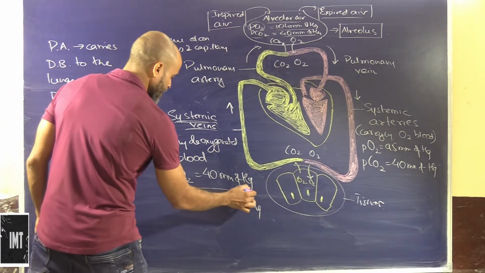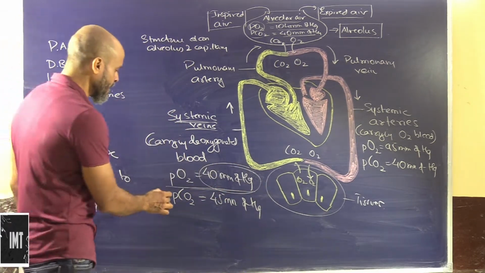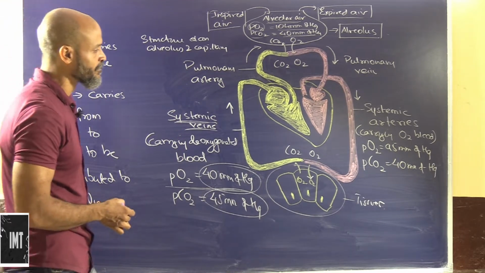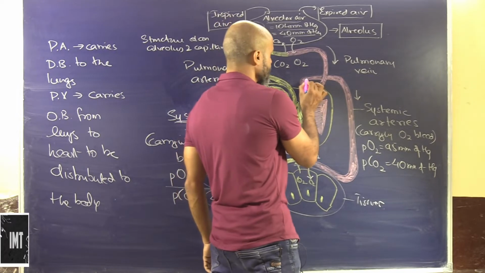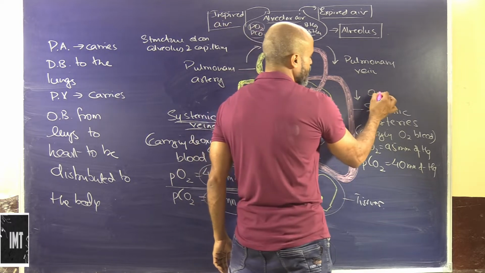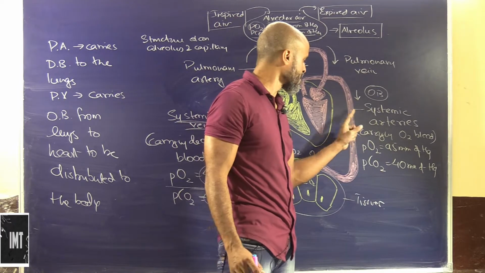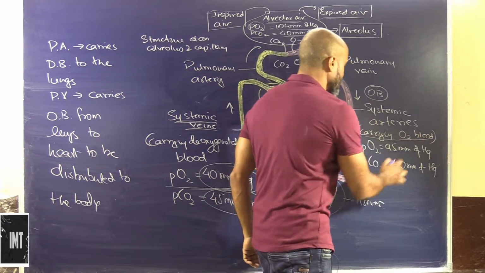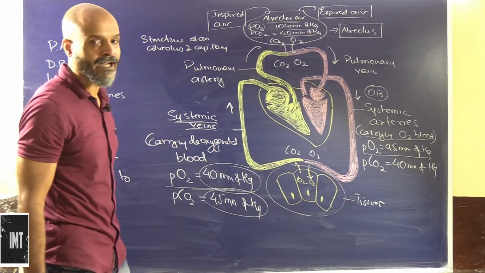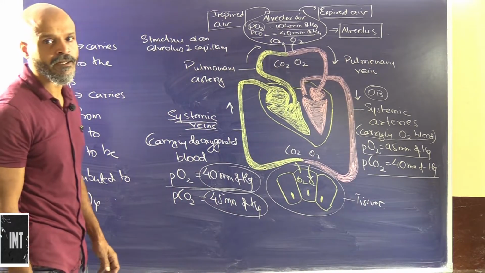If you look, the tissues will have a partial pressure of oxygen of approximately 40 millimeter of Hg and the partial pressure of carbon dioxide is approximately 45 millimeter of Hg. Now look at these arteries. These are the systemic arteries, which carry oxygenated blood from the heart, pumped to the various organs. The partial pressure of oxygen is 95 millimeter of Hg and the partial pressure of carbon dioxide is around 40 millimeter of Hg.